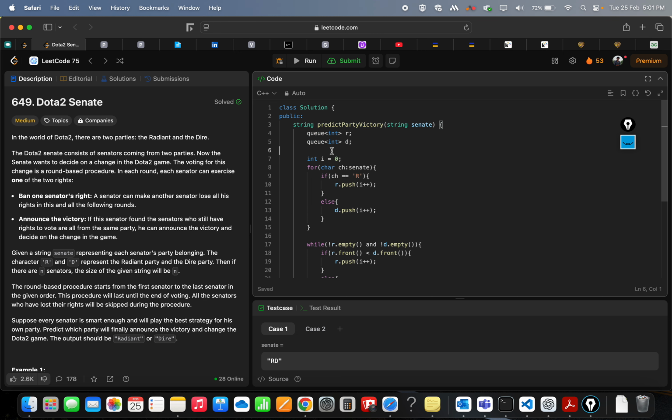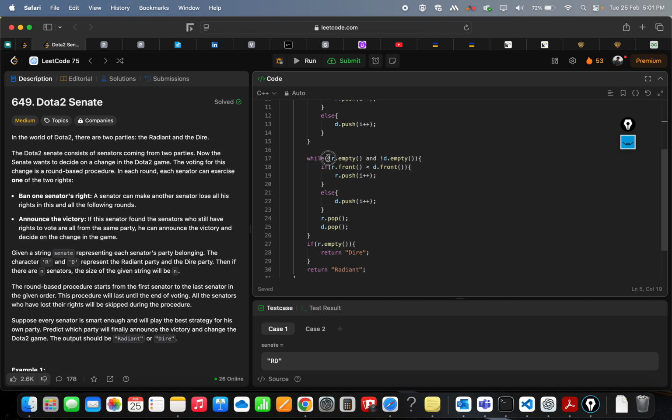So this is the first queue. This is the second queue. If the character is R, I will push the index in radiant, and otherwise I will put the index in dire. Now I am checking while none of them is empty, right? Means both of them contain some senators.